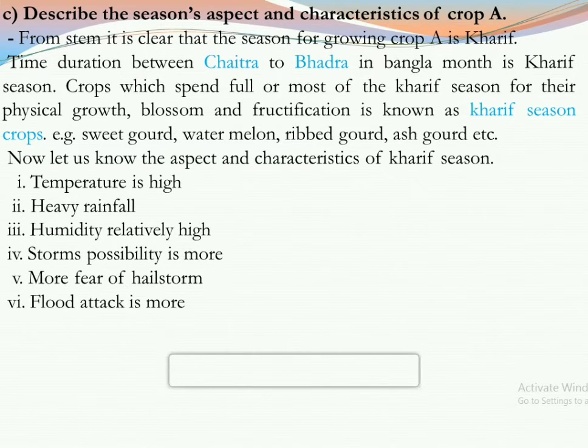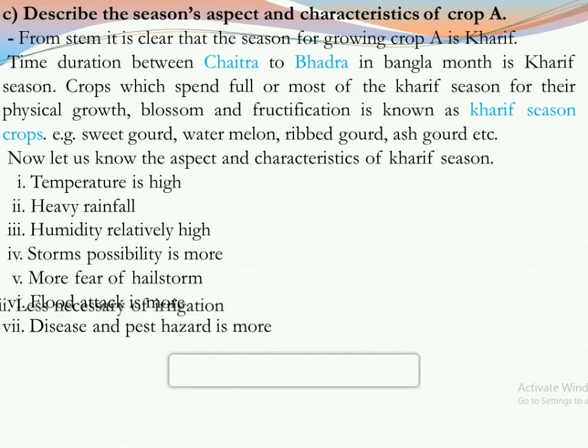Flood attack is more because of heavy rainfall. Disease and pest hazard is more in that period. Disease and pests attack the crops. Less irrigation is necessary, because there is so much rainfall that you shouldn't need any extra irrigation.